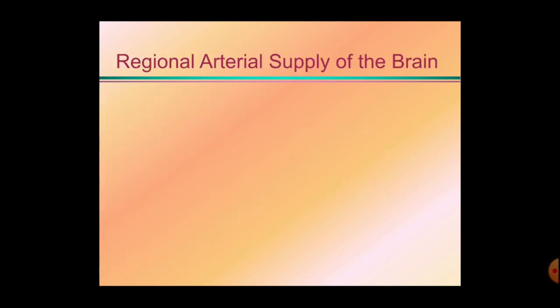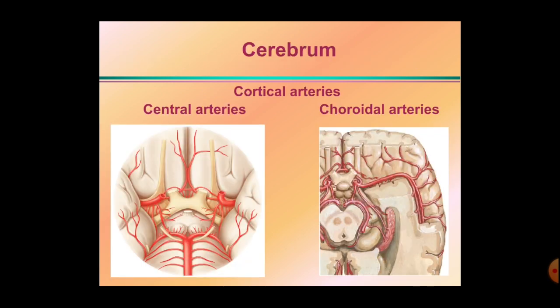Okay, now we will discuss the regional arterial supply of the brain. First, about the cerebrum, we have seen the cortical arteries. The cortical arteries are the anterior cerebral artery, middle cerebral artery and the posterior cerebral artery. How do they supply the cerebrum? All these three cortical branches supply all the three surfaces of the cerebrum. The anterior cerebral artery mainly supplies the medial surface. The middle cerebral artery mainly supplies the superolateral surface and the posterior cerebral artery mainly supplies the inferior surface.